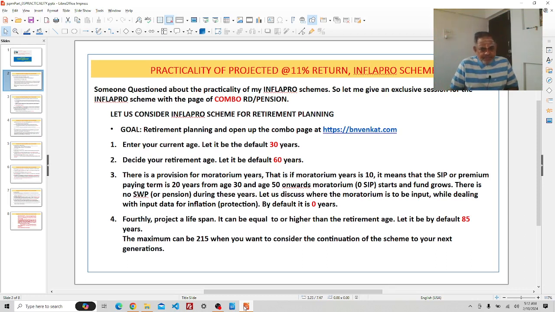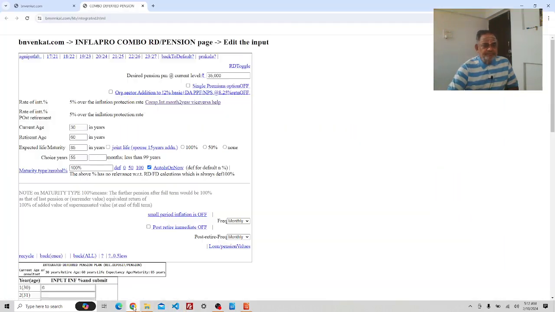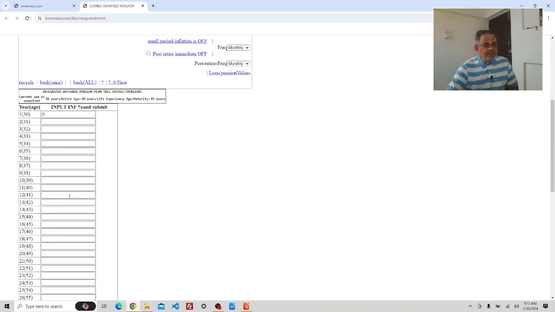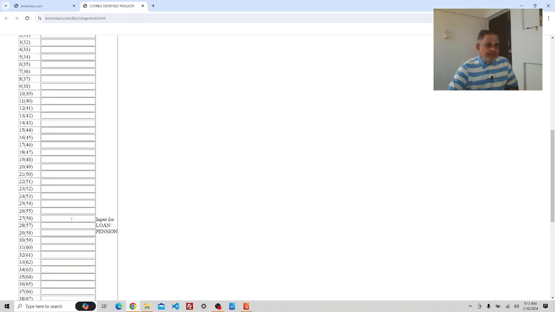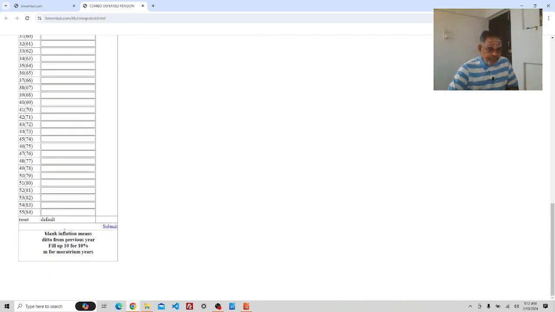Let us discuss where the moratorium is to be input, while dealing with the input data for inflation protection, by default 0 years. See, this is the inflation fund, and here leave it blank for inflation, meaning ditto for the previous year, or fill up 10%.